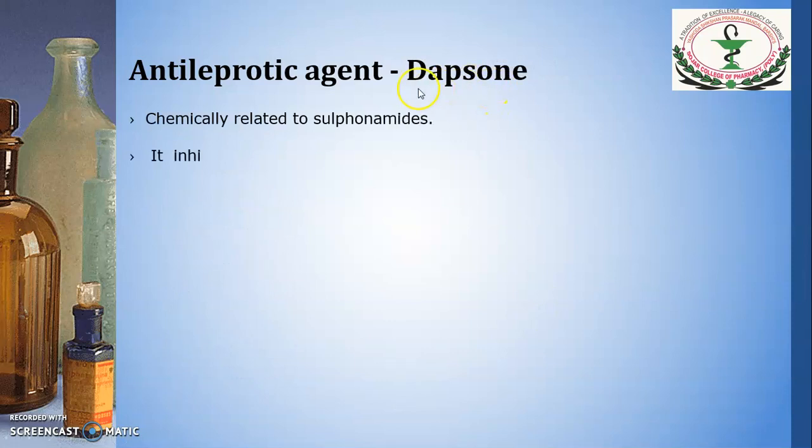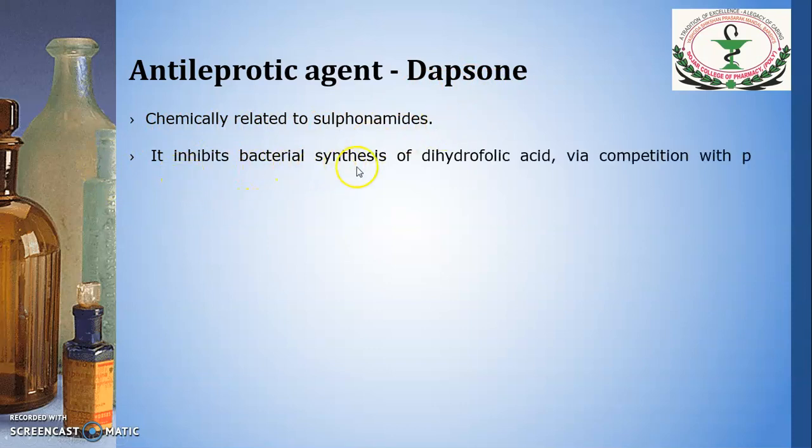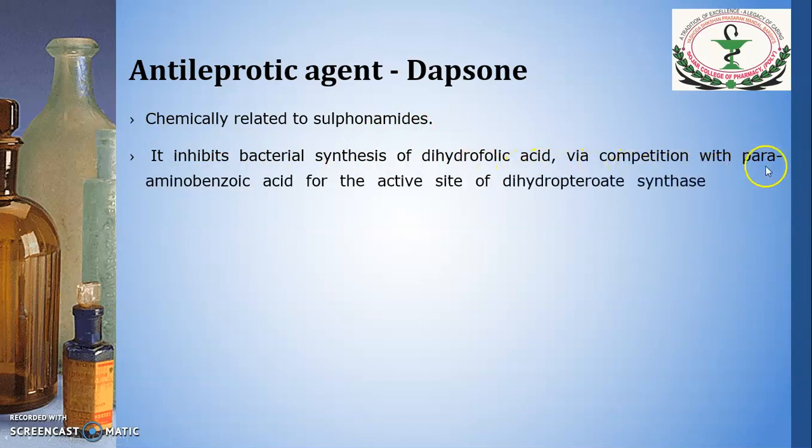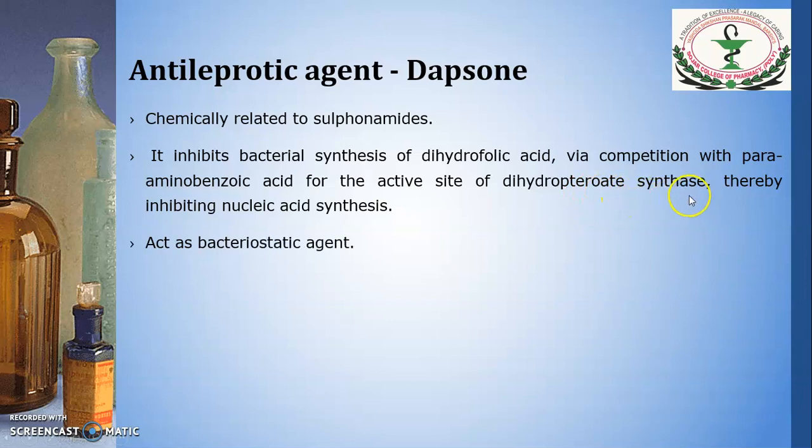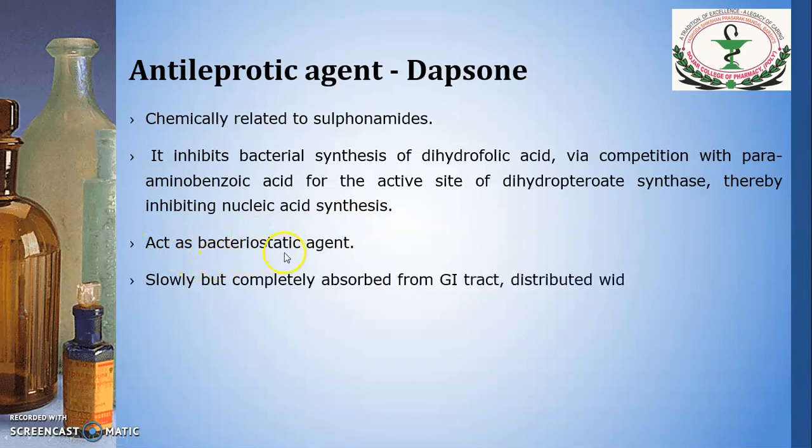Now dapsone is chemically related to sulfonamides. It inhibits the bacterial synthesis of dihydrofolic acid via competition with para-aminobenzoic acid for the active site of dihydropteroate synthetase, thereby inhibiting the nucleic acid synthesis. It acts as a bacteriostatic agent.